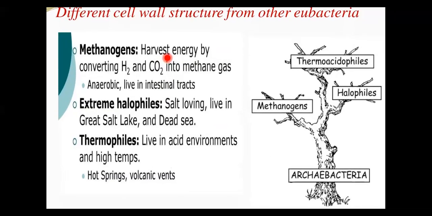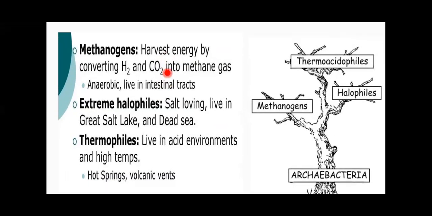Methanogens are bacteria which harvest energy by converting hydrogen and carbon dioxide into methane gas. They are usually present in the gut of several ruminant animals such as cows, buffaloes, etc. Methanogens are very important for biogas production. They are anaerobic bacteria, they live in intestinal tracts, and they are methane producers.